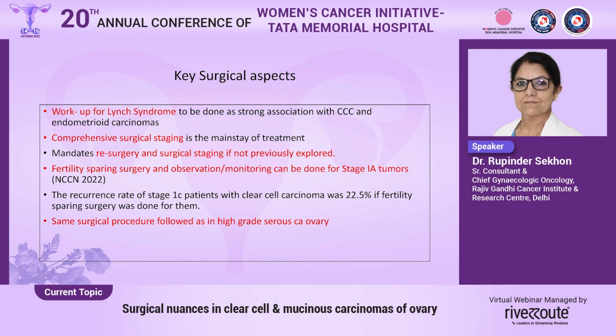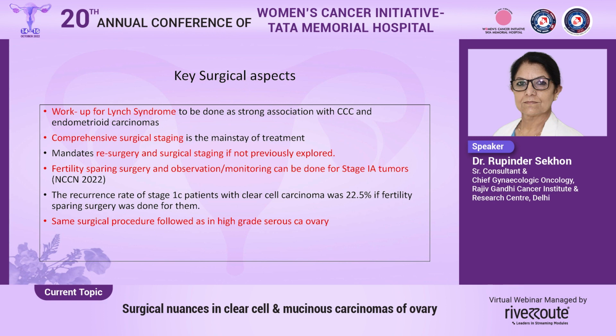We need to work up all clear cell carcinomas for Lynch syndrome because there is a strong association between them and the endometrioid carcinomas. Comprehensive surgical staging is an absolute mainstay of the treatment. It mandates resurgery and surgical staging if this has not been previously done. Fertility sparing surgery and observation or monitoring can be done for stage 1A tumors. The recurrence rate of stage 1C patients with clear cell carcinoma was 22.5% if fertility sparing surgery was done for them. We need to remember this.